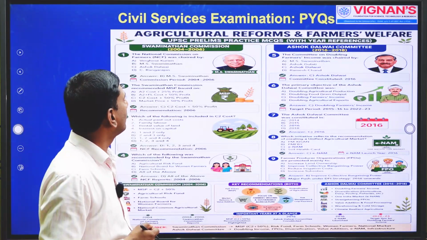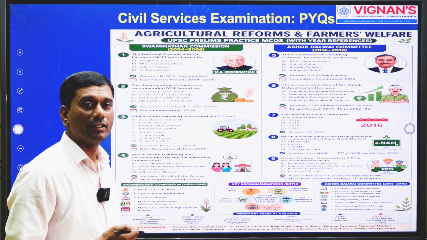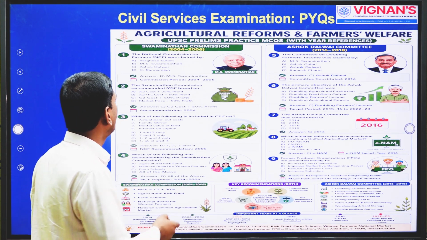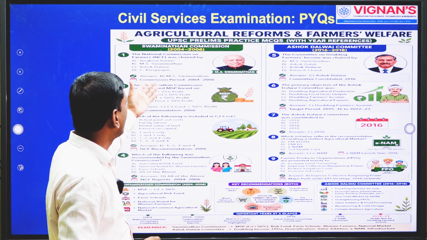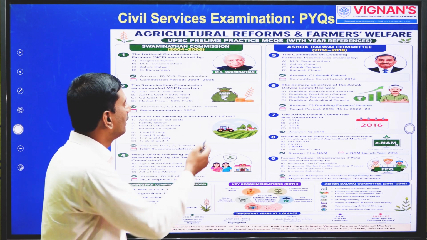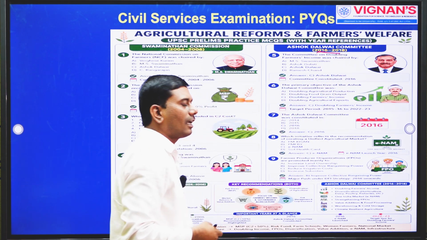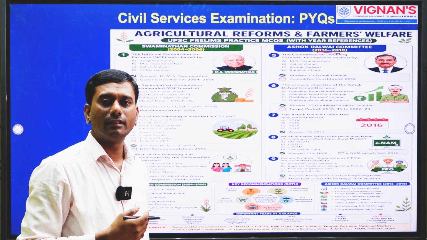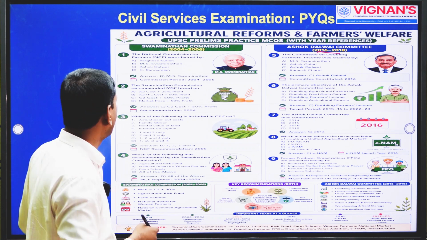So we can see that these are some of the previous years' questions. Especially in the civil service examination, from the point of the Swaminathan Committee, we can see questions based on the National Commission on Farmers headed by MS Swaminathan, right. Here Ashok Dalwai, right. So this is how the previous year questions can be useful for civil service examinations.